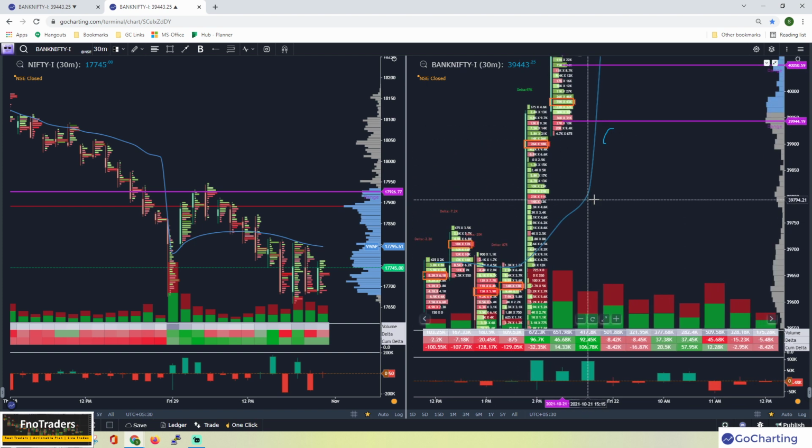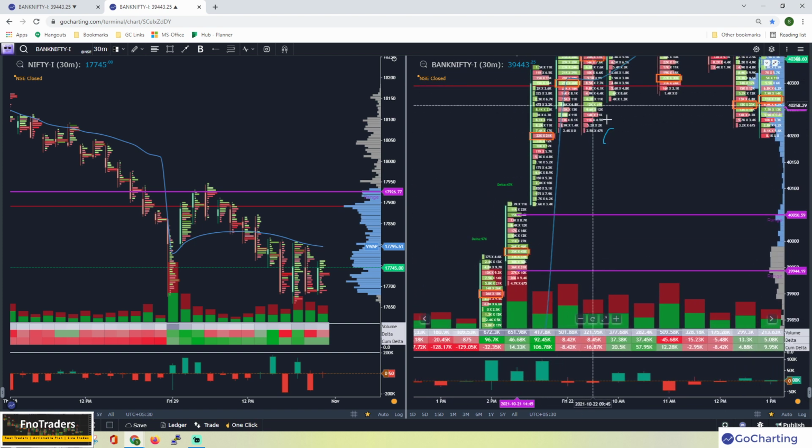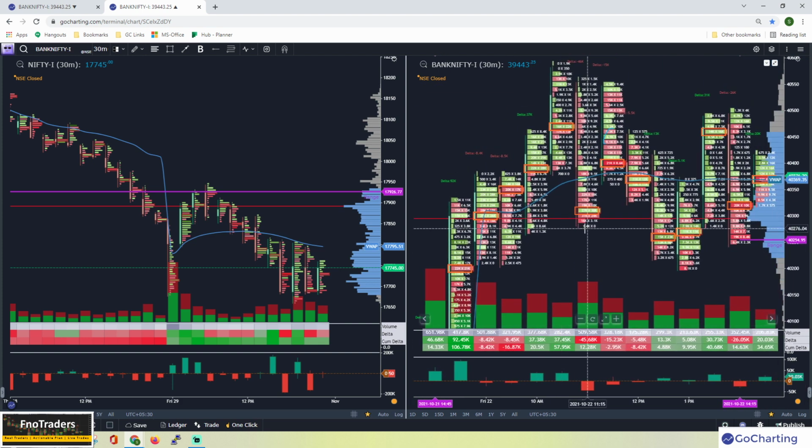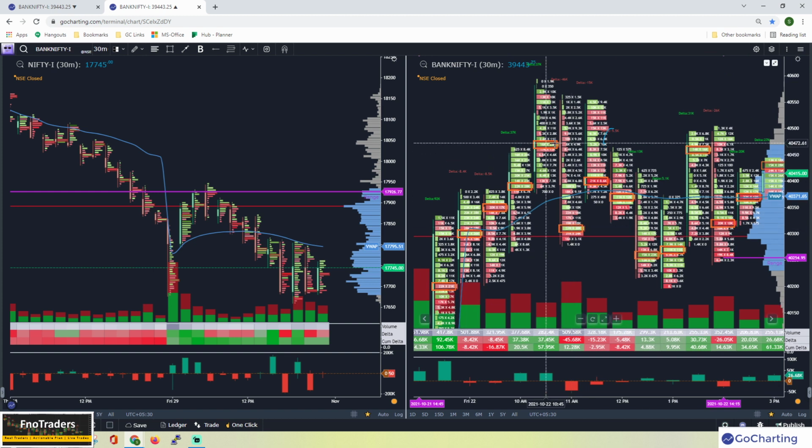Here again, significant drift in point of control, higher point of control, continuation on the breakout. And around here, the point of control migration stopped. So this one was a lower one, and then eventually the market started to chop around at this level.